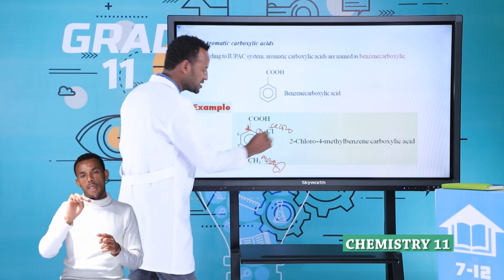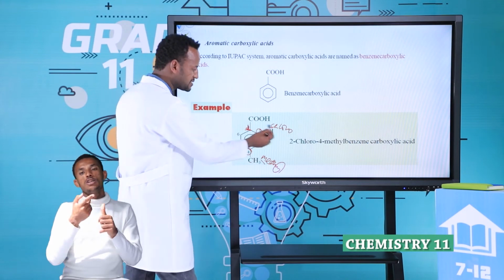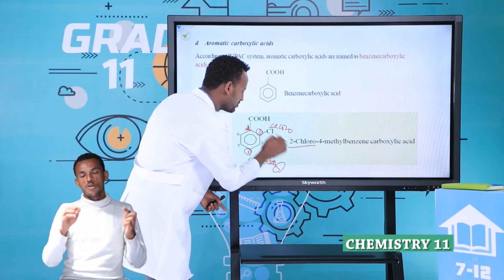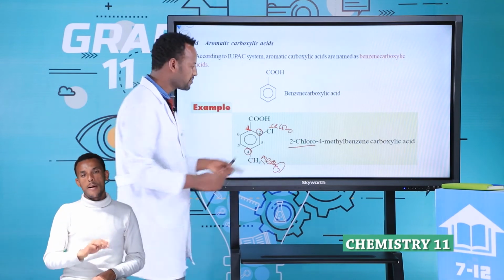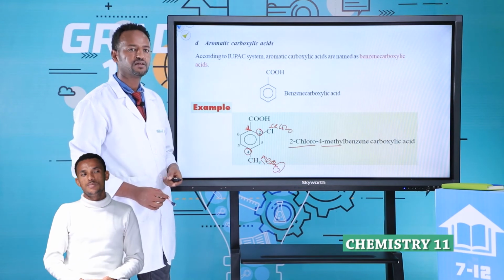Chloro starts from C, methyl starts from M. Which one is alphabetically first? Chloro, C. Therefore, 2-chloro, because it is in the second position, then 4-methyl, benzene carboxylic acid.